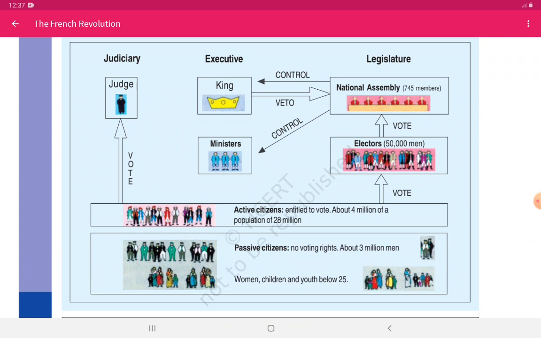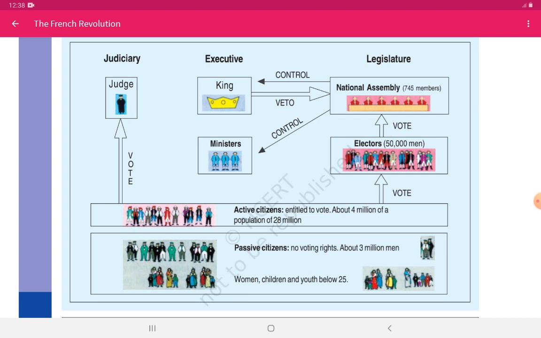Now active citizens voted for two groups. First was electors, who further voted for the legislature of the National Assembly, and the second one was the judges, which comprised the judiciary. Now the judiciary is that power of the constitution which looks after justice, so that everyone has an equal right. Now it checks on it. Now you can see the National Assembly controlled the king, and the king in turn checked the National Assembly. So the National Assembly had two rights. First it was to control the king, and second it was to control ministers. The National Assembly comprised 745 members.